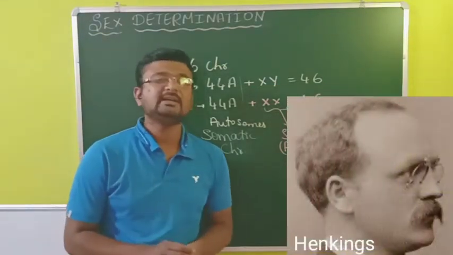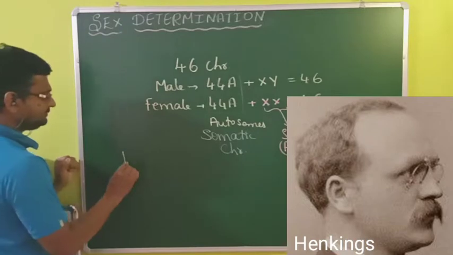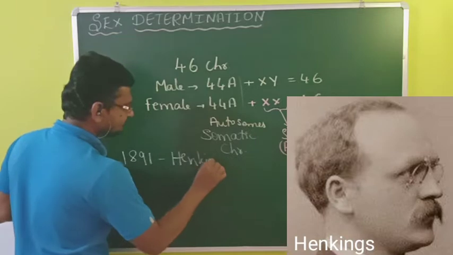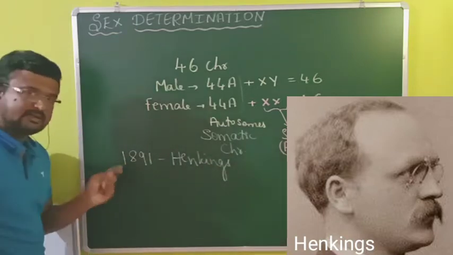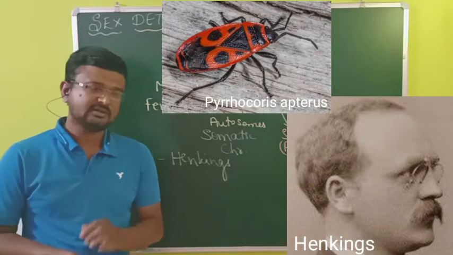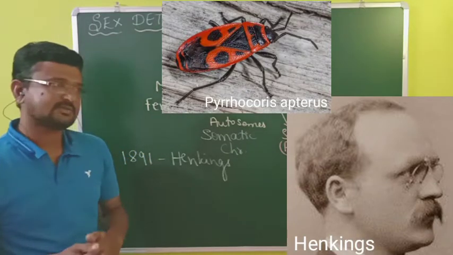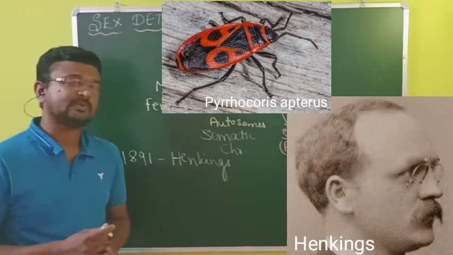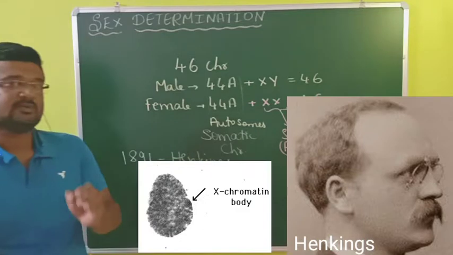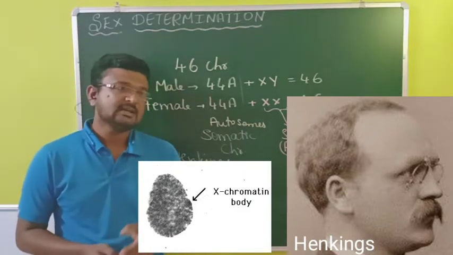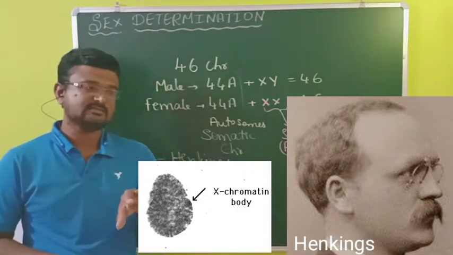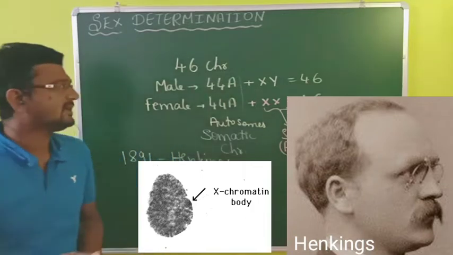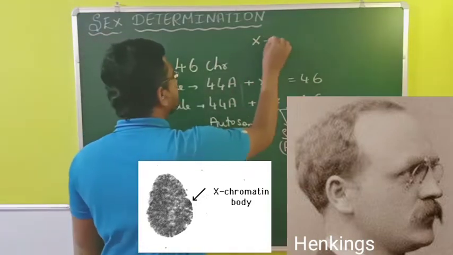Henking, in the year 1891, a scientist named Henking, was working with a few insects, studying the spermatogenesis process. While studying spermatogenesis, he could trace that some chromosomes carry a nuclear structure. This nuclear structure he called the X body.